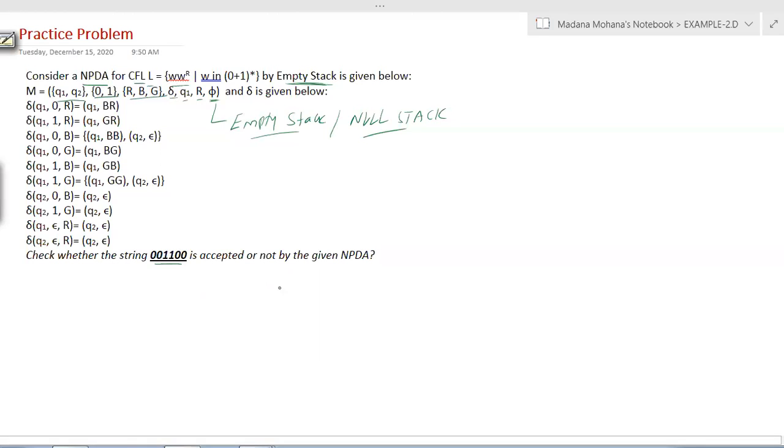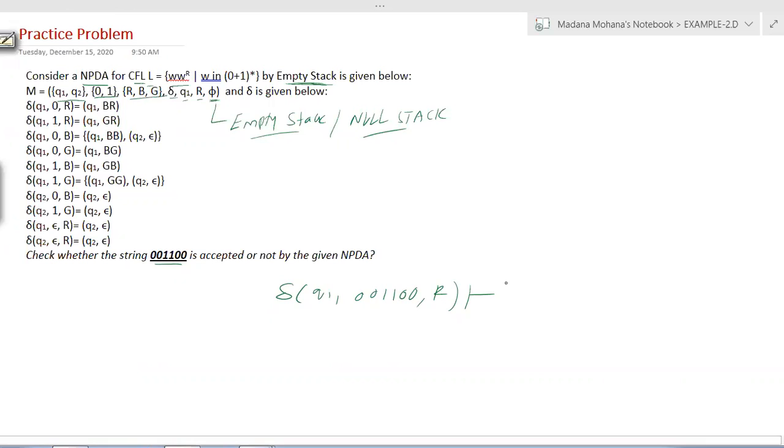Now let us start. First take delta of the initial state q0, but here q0 is Q1, then the given string 001100, then Z0. Here, Z0 is equal to R, directly given. Now, in place of equal, you can use the pipe symbol, that is for ID representation.